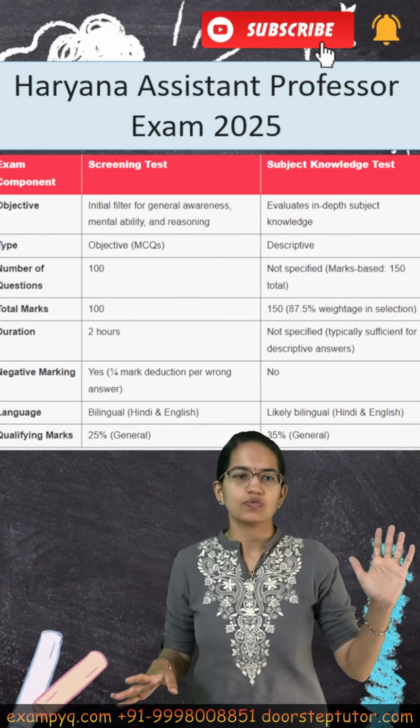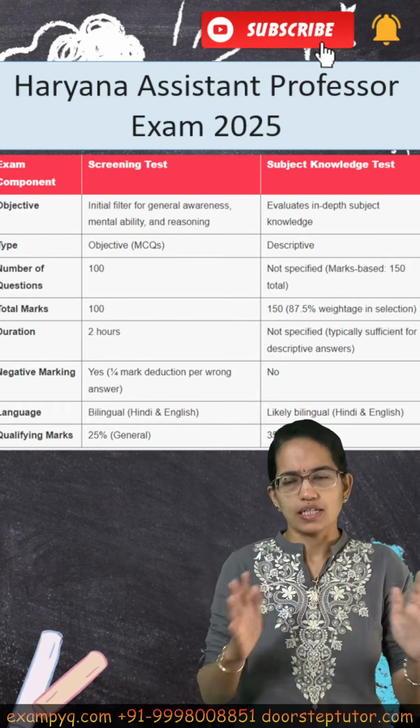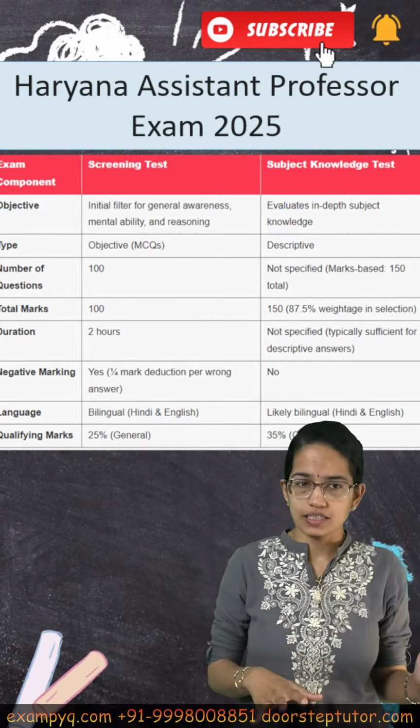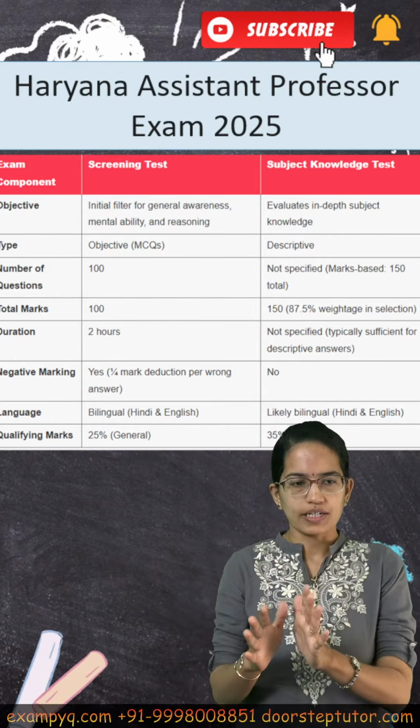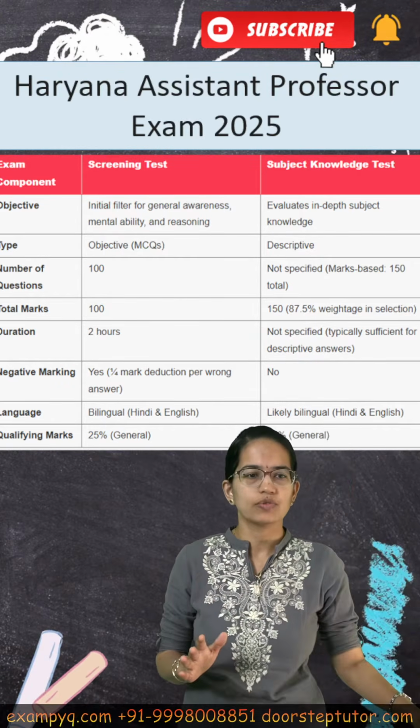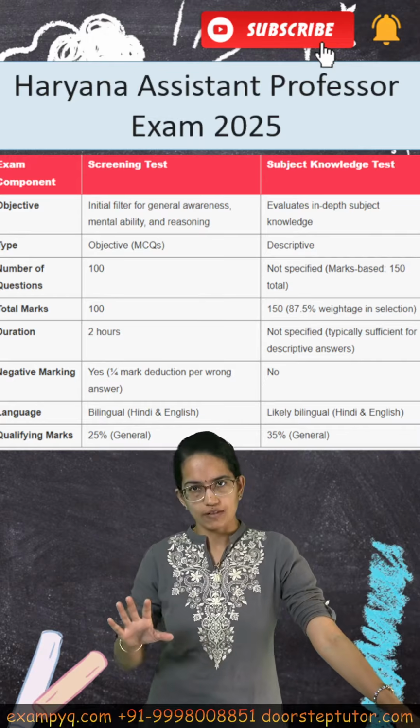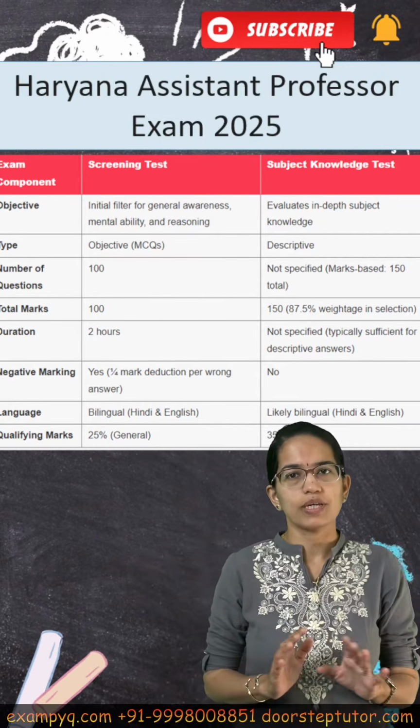So, screening test would be a test where there would be general awareness, mental ability, and reasoning problems. 100 questions, 100 marks in 2 hours that you would have to solve. And of course, there is a negative marking, +4 -1, that would be applicable.